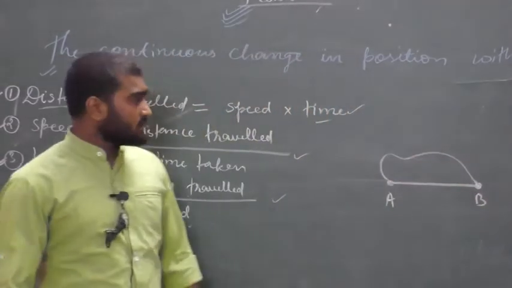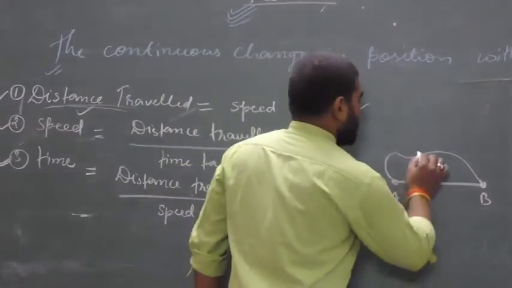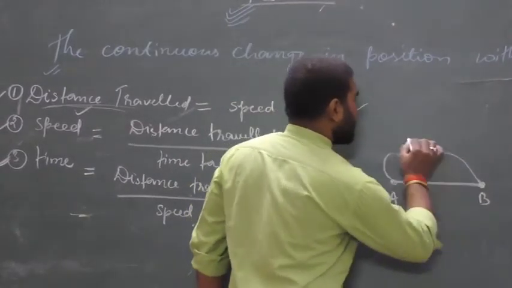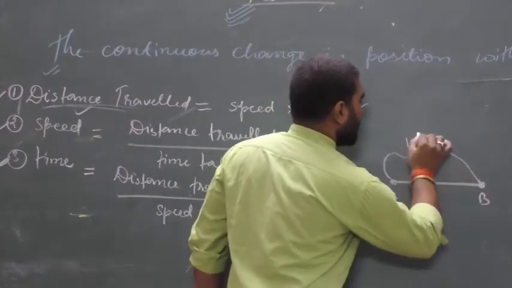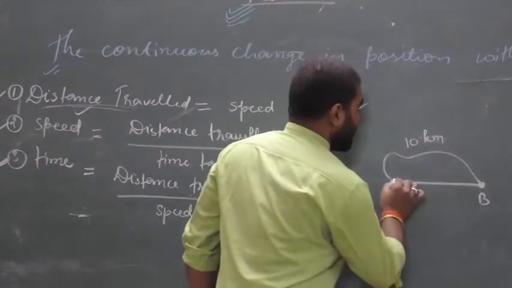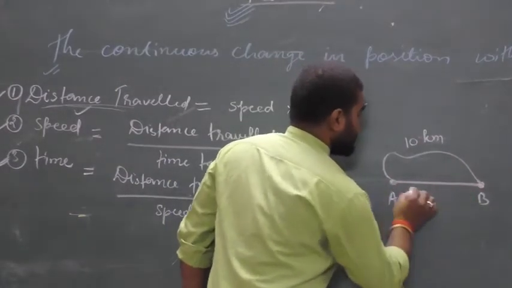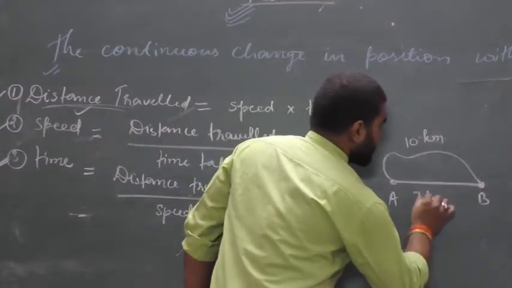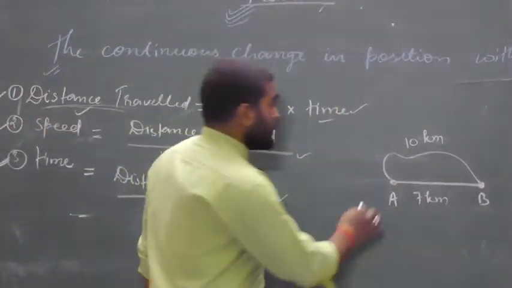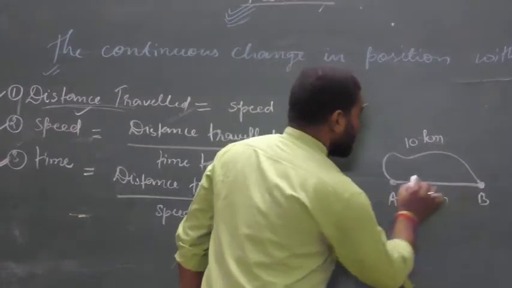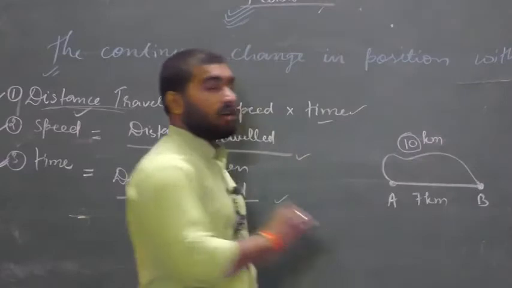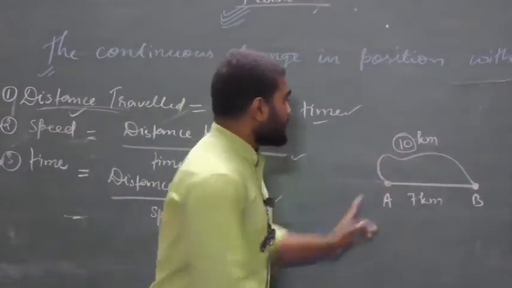Let's consider the distance from A to B along this curved path is 10 meter, or 10 kilometer, and the shortest distance between them is 7 kilometer. So the body is using this curved path to move from A to B. This traveled distance or covered distance is known as distance traveled.